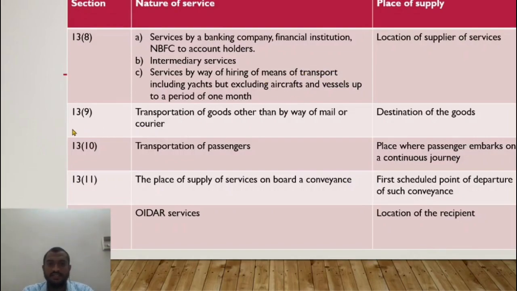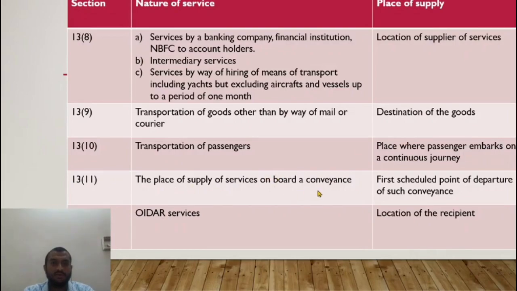Now section 13 subsection 9, transportation of goods other than by way of mail or courier. Now it would be the destination of goods. Simple, goods transport agency, where a foreign transporter, I hire a foreign logistics company to carry my goods to some other country. In this case, the place of supply is the destination of goods. Transportation of passengers, simple, place where he embarks on a continuous journey.